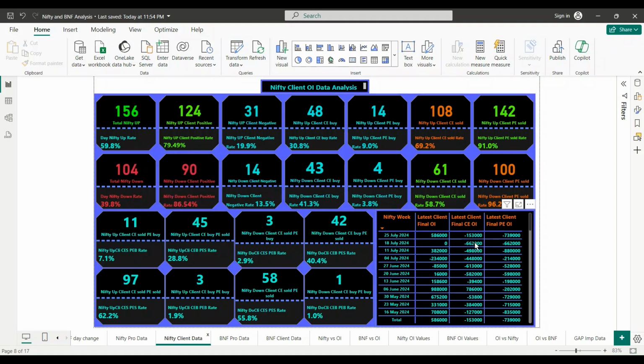Then C sold, P sold: P sold 96 is more than 91, so 2 to 1, two times down, one time up. Then when both are sold, we have 62% up and 55% down, so 2 and 2. So client data shows it's mixed, Nifty might go up and might go down. It doesn't give that much clear information.